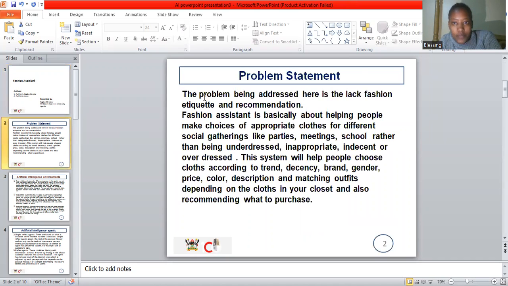My project is supposed to help people that have no fashion etiquette or need help with fashion recommendation. This is for when they're going for occasions like meetings, school, or parties, rather than being underdressed or inappropriate. It will help people choose clothes according to brands, decency, gender, color, and according to what you want to purchase or what is in your closet.